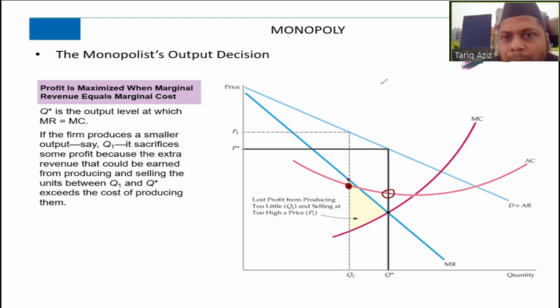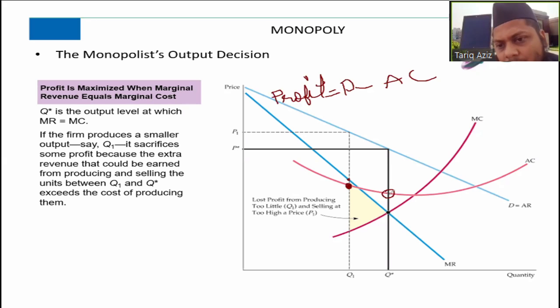This is basically because profit is what? Price minus average cost per unit. Profit per unit is equal to price per unit minus average cost per unit. So at this level the average cost is lower, and at this level the average cost is slightly higher. That is also one reason why at Q1 the total revenue of the firm will be less, and the profit will also be less.